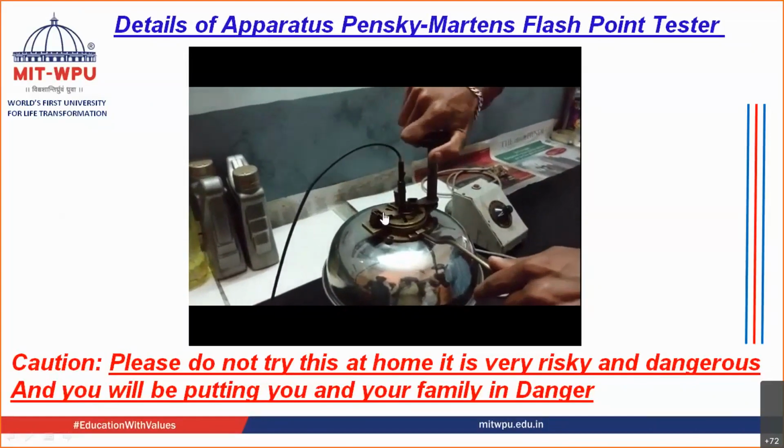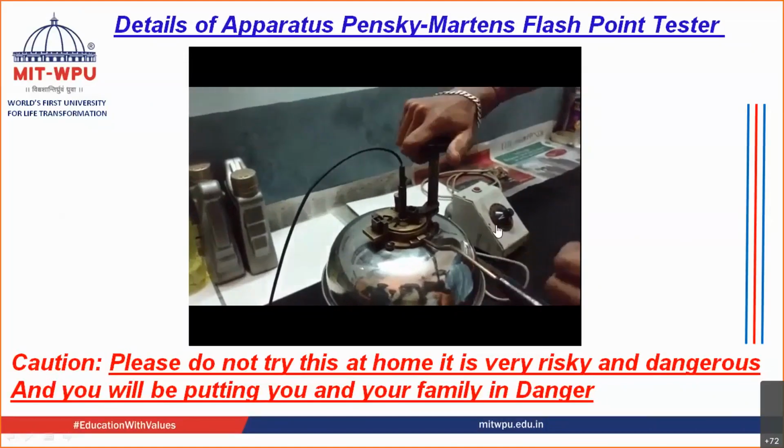This is in the closed position. Okay, now your contents are not exposed to your flame. As soon as he turns the knob, your contents are getting exposed to the flame. So now it is open. Now your contents are getting exposed to the flame that is present over here, and you can see if any flash or flame is getting produced.